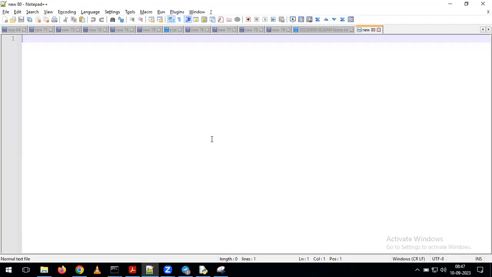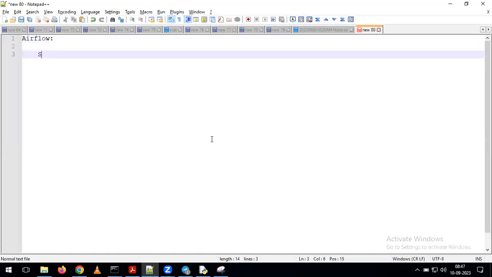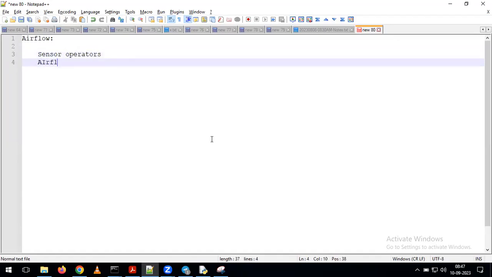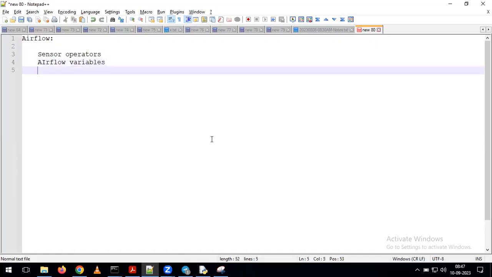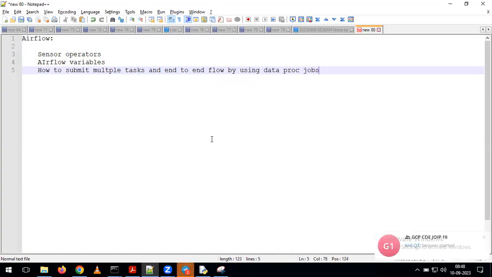Okay. So, as part of the previous session, if you remember, when we were talking about the GCP services, we were discussing Airflow. Within Airflow, in the previous class, we discussed some sensor operators, and other than sensor operators, we discussed Airflow variables. And other than that, we discussed how to submit multiple tasks and the end-to-end flow by using Dataproc jobs.